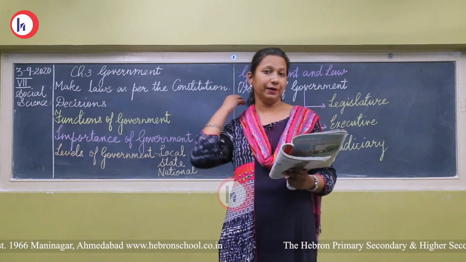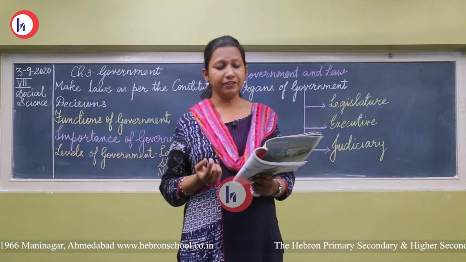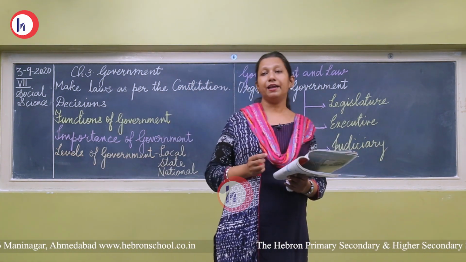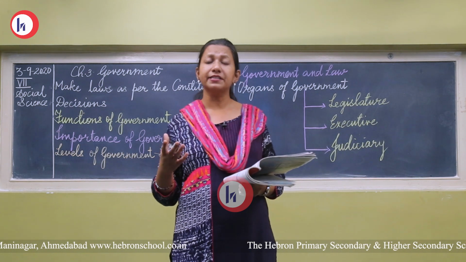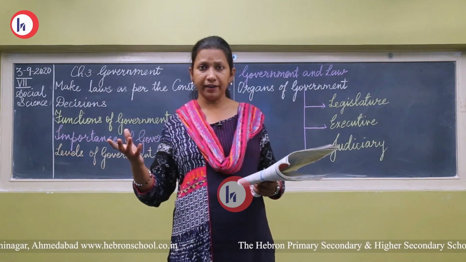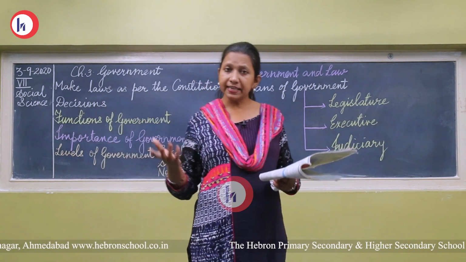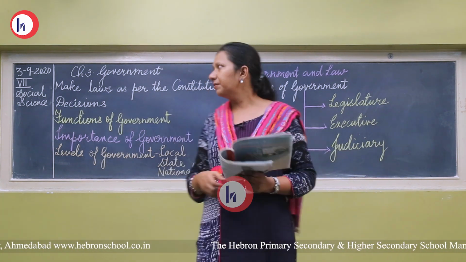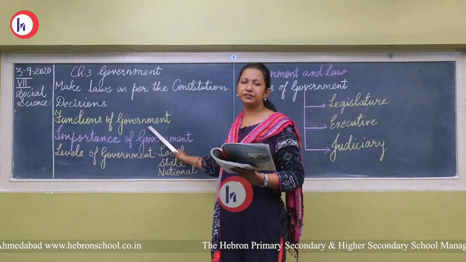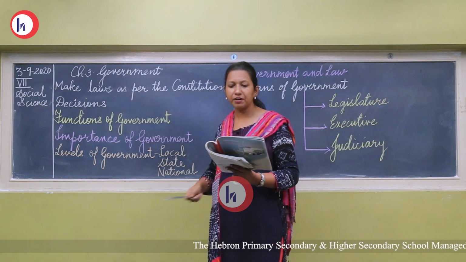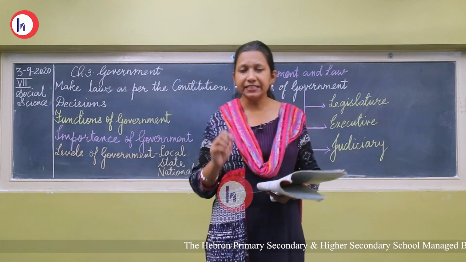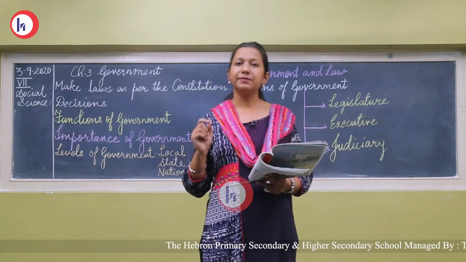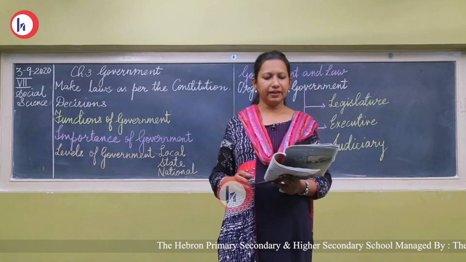the poor people. Then another facility which government provides is assistance during disasters and calamities. What are disasters? What are calamities? Sudden event, flood, earthquake. When such disasters happen, where will the poor people get help from? That comes under the responsibility and function of the government. It becomes the function of the government to provide assistance. Assistance means help in natural calamities, man-made calamities or any kind of disasters.